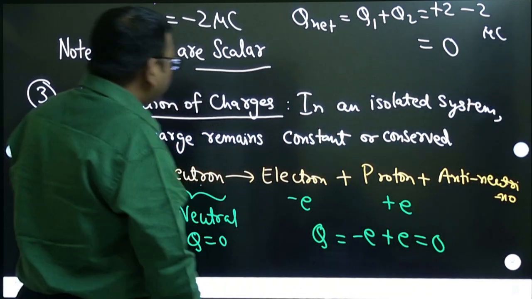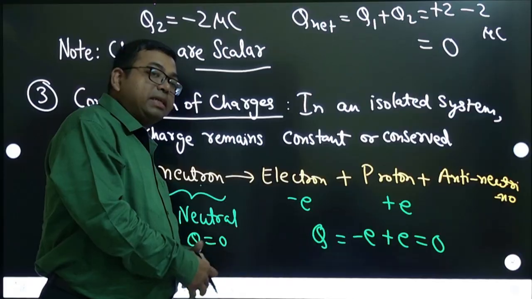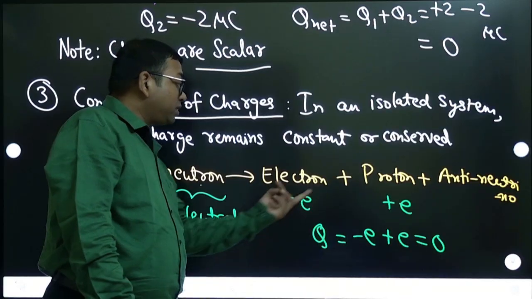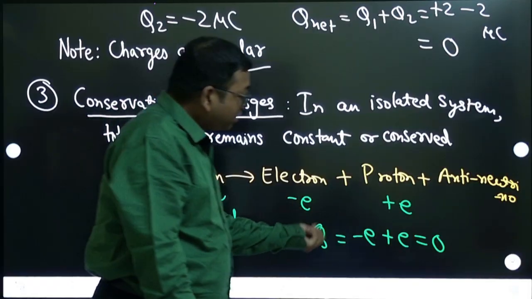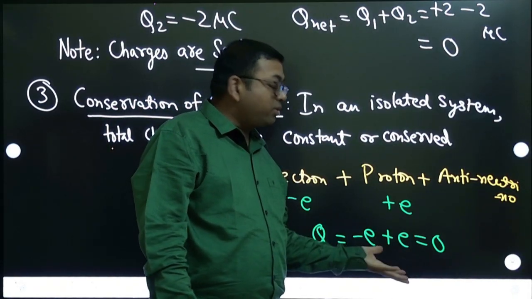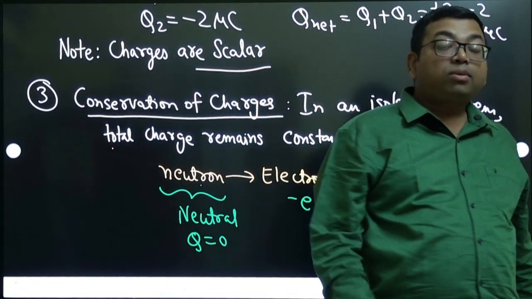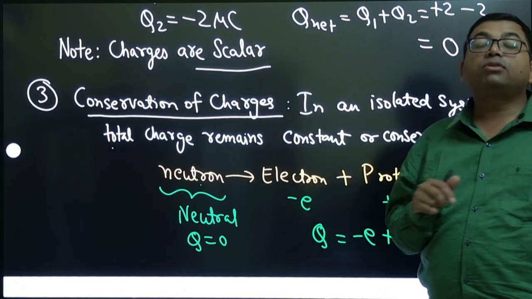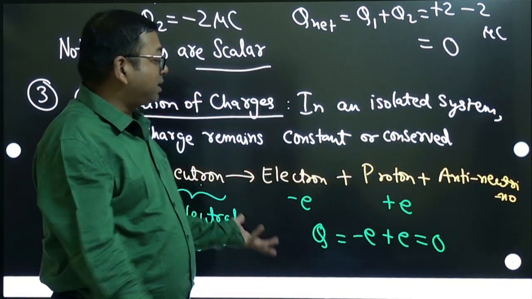So the total charge is still 0. Nature is creating charges, electron and proton, in such a manner that both the charges cancel out and still the total charge is 0. This you will be studying in nuclear physics and modern physics afterwards, but you should know, just for example they have given.